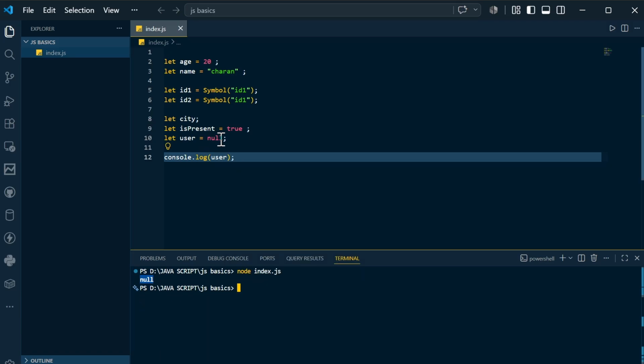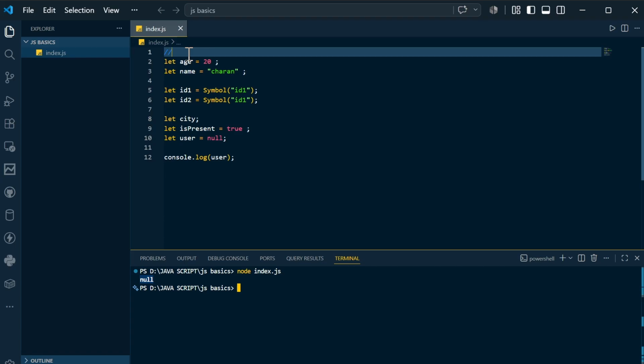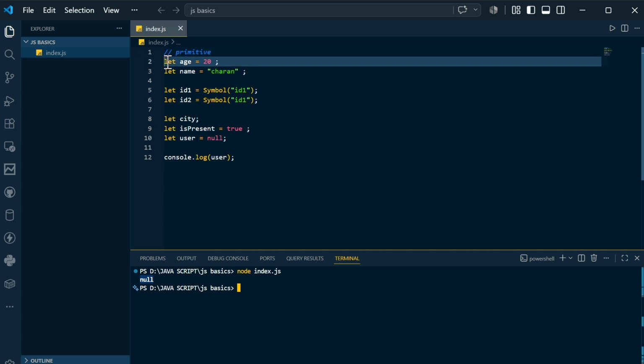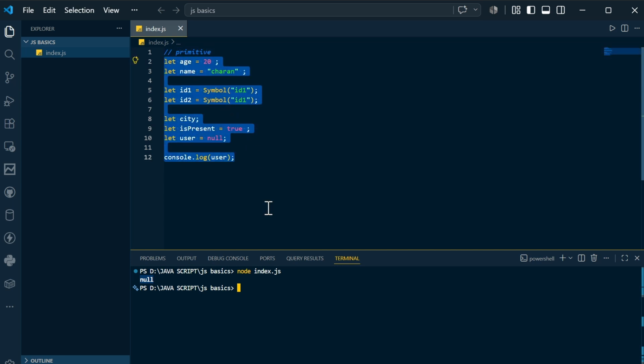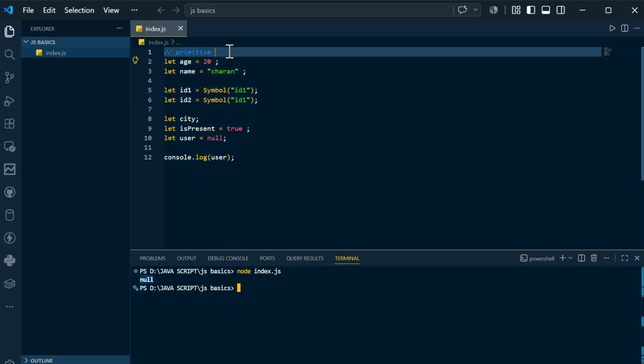So here null is also a data type, a primitive data type already present in JavaScript. These are known as primitive data types. Here, if you mention two slashes, it is a comment. Comment means it is not related to the code that you are doing. This is the actual code, which will be compiled and run, but the comments will not be run. A comment is for the understanding of the coder or the developer. So here I am writing a comment for this code, which is primitive data type.